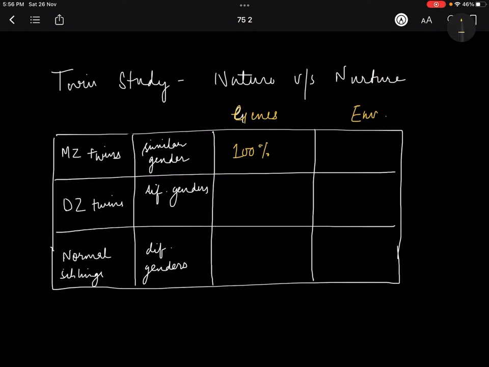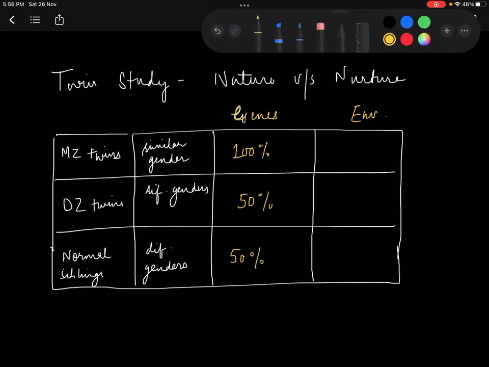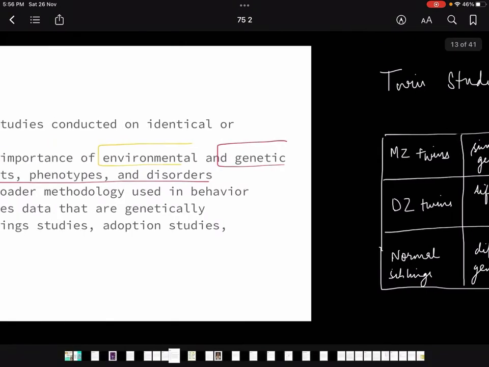Dizygotic, I told you, in dizygotic they have 50% similar genes and they are no different than a normal sibling. So even normal siblings have 50% similar genes to each other. ठीक है. When it comes to environment, there are two kinds of environment. Let me just leave this environment component right now because I am going to tell you and then fill it up. Okay. So थोड़ा बहुत you must have understood what we are trying to do.